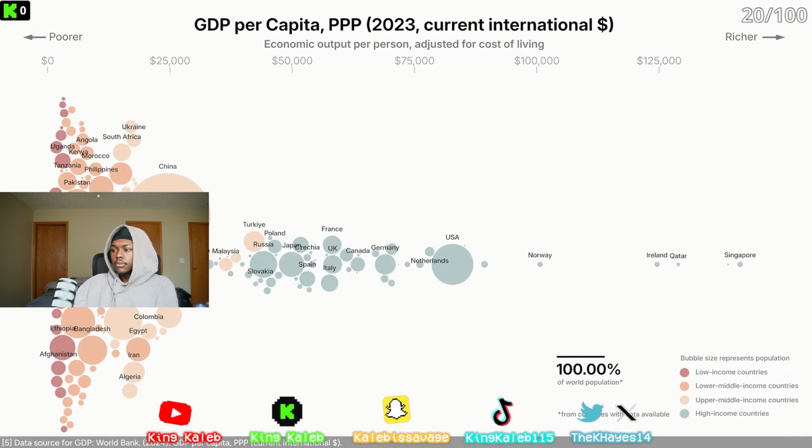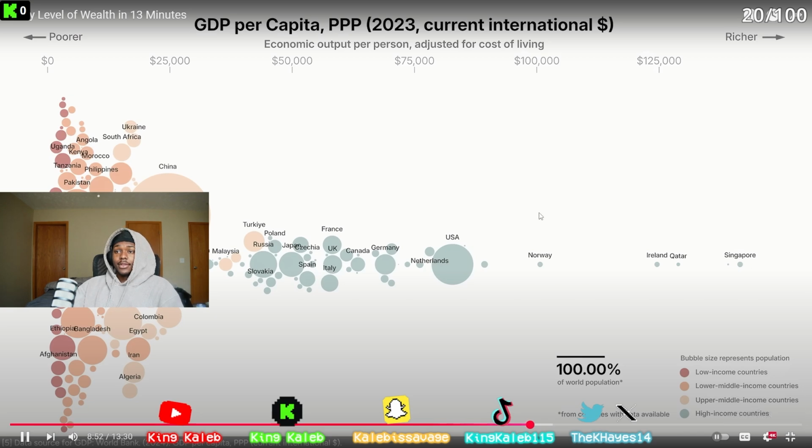So far, we've only been looking at country averages, but inside each of these bubbles, there are